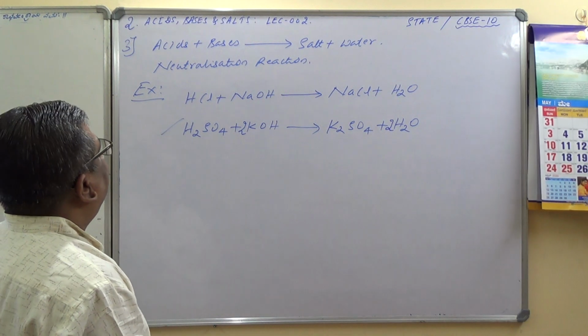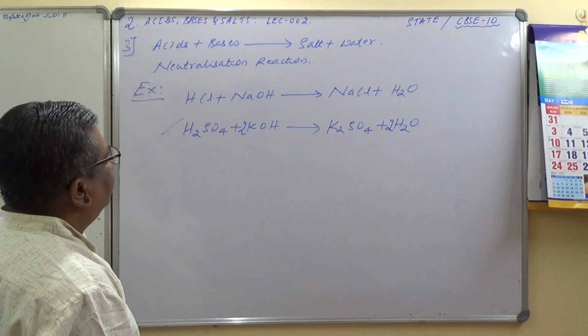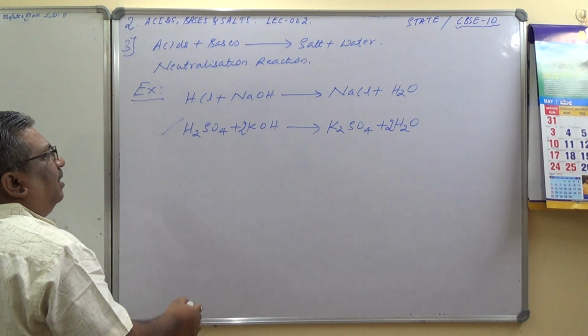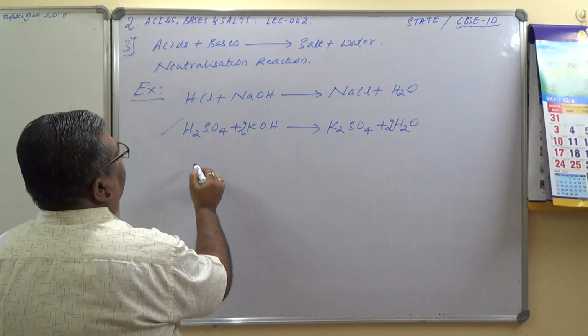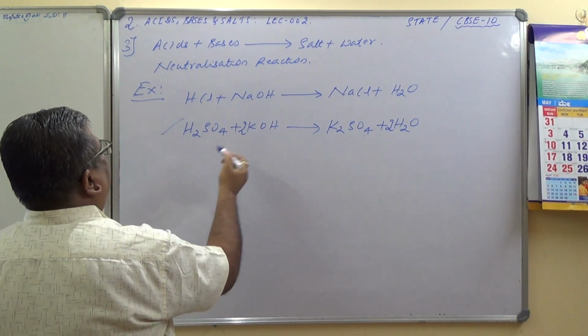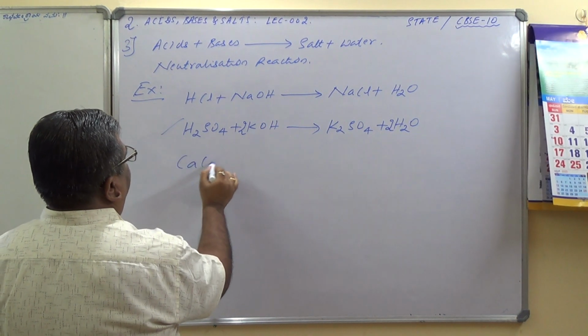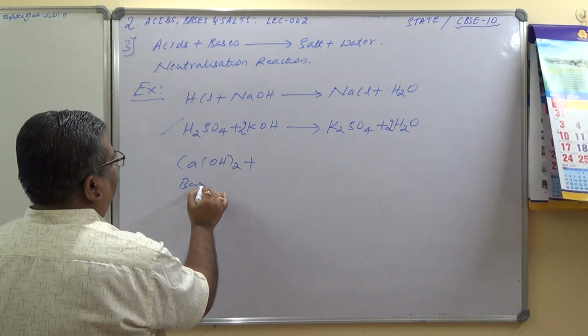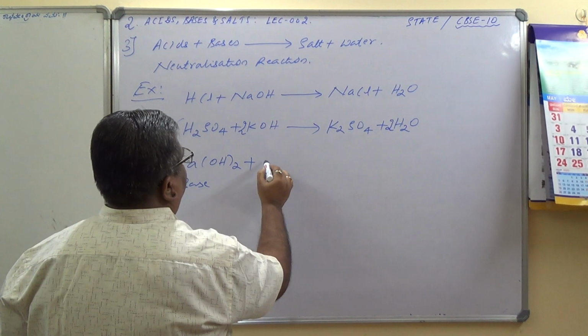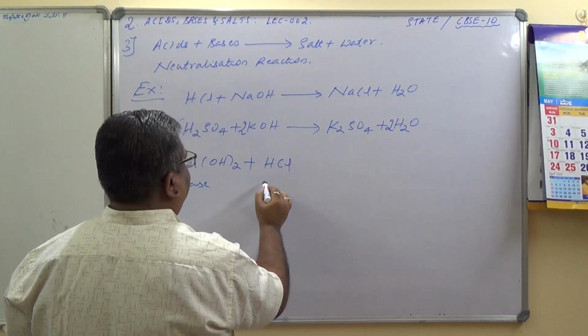Isn't it? Any other reaction? Acids and bases put together. You can also take calcium hydroxide or magnesium hydroxide. Let me take Ca(OH)2. Here it is a base, calcium hydroxide plus HCl, hydrochloric acid.